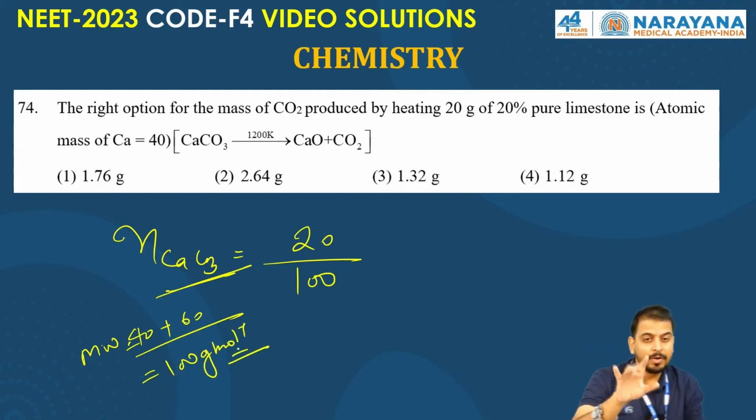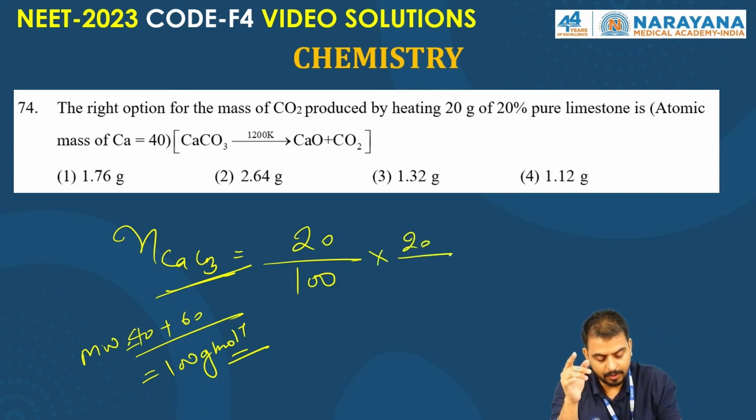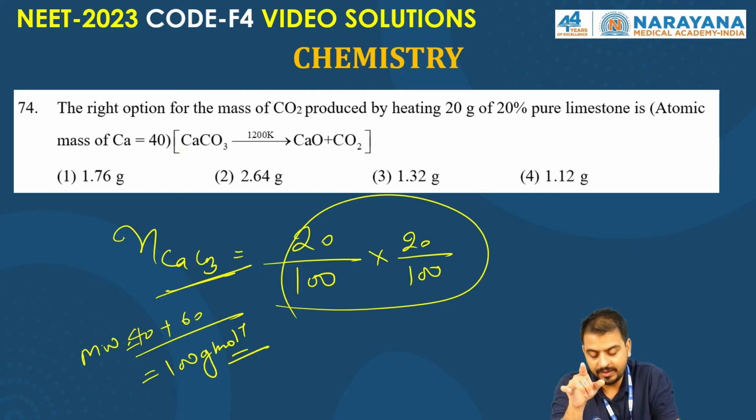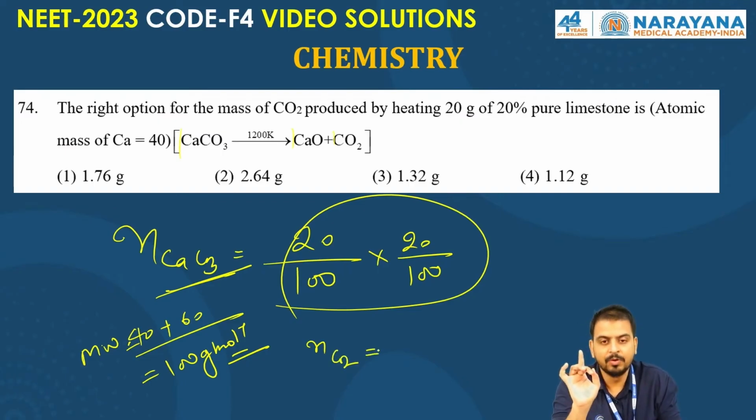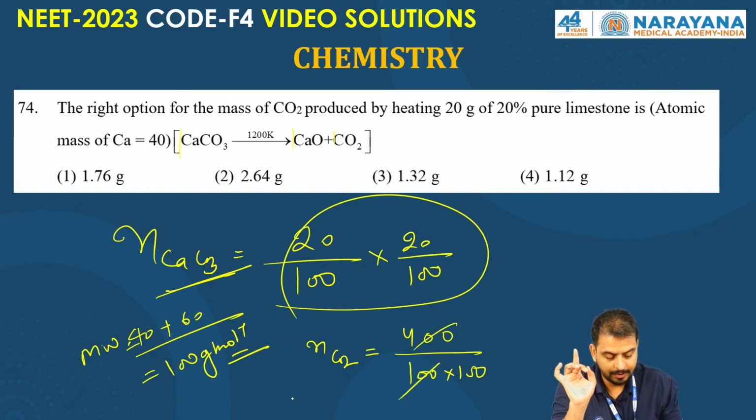Now it is 20% pure, so 20 by 100. And the stoichiometric coefficient is in a 1:1 ratio, so 1 mole of CO2 is also produced. So from this many moles of CaCO3, you will get this many moles of CO2. 20 by 100 into 1 by 100, right? So it will be 1 upon 25.